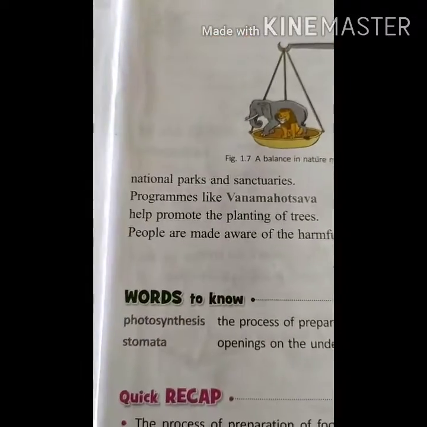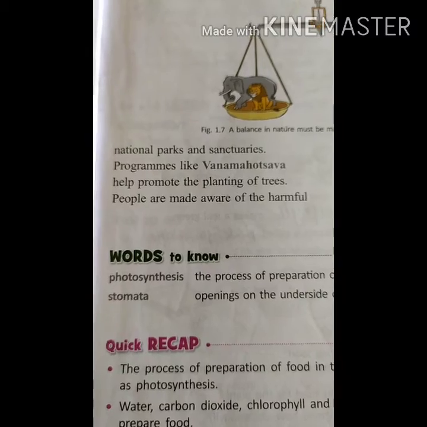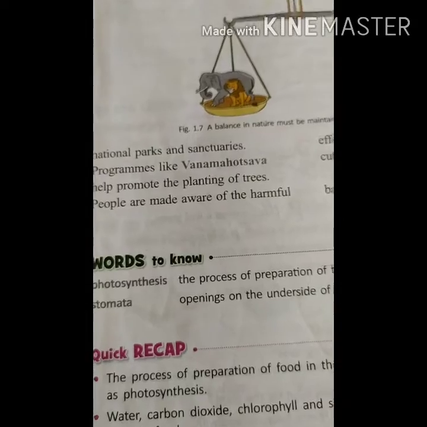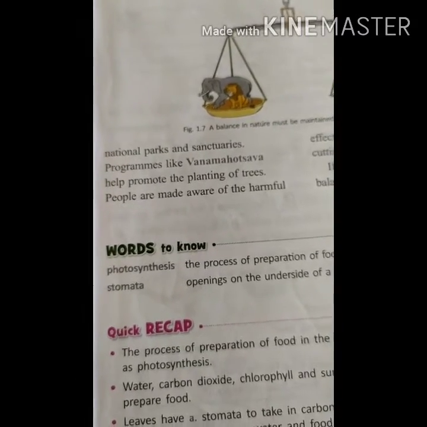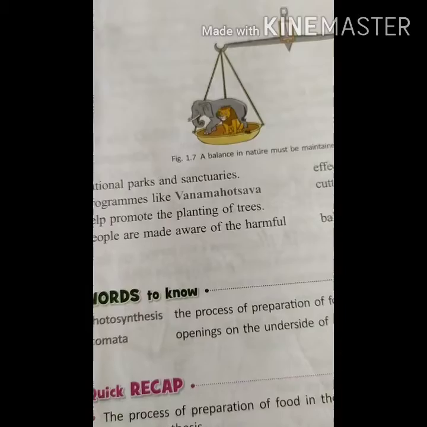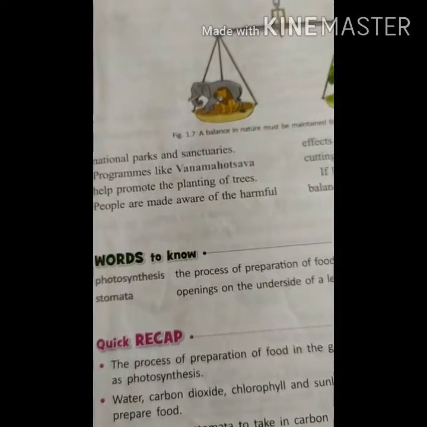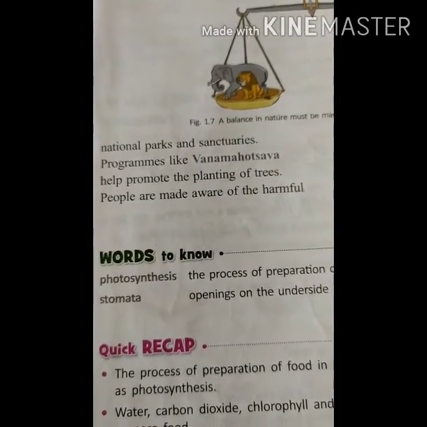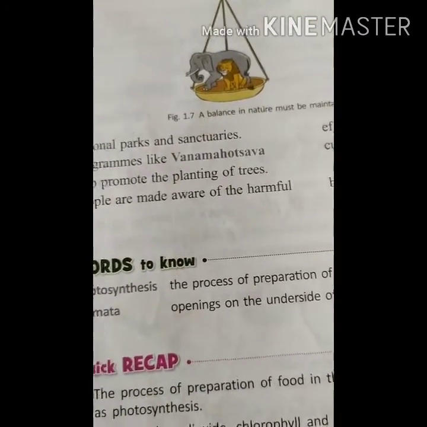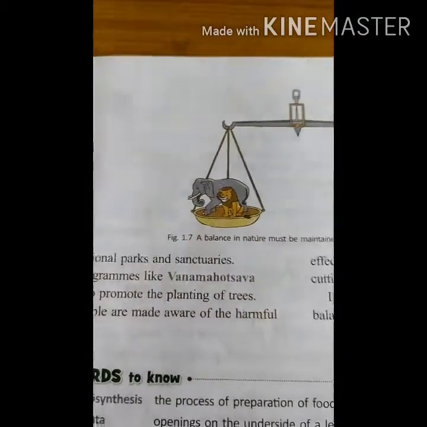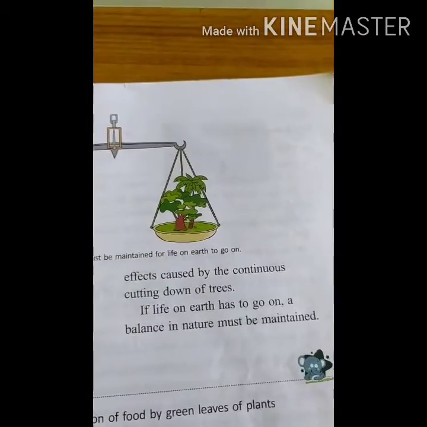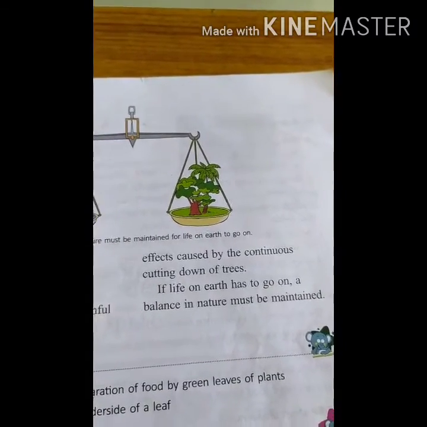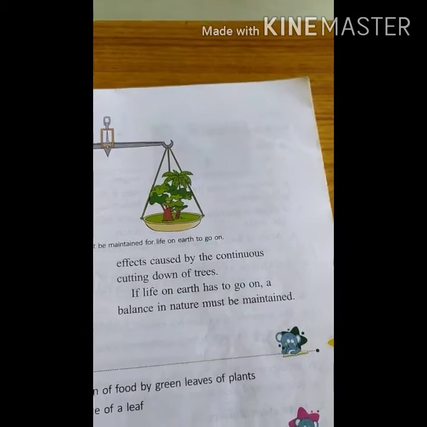Yes, programs like Vana Mahotsava help promote planting of trees. Not only Vana Mahotsava, even the Harita Haram of Telangana has been created, and we have to run this program successfully, because for the sake of protection of plants, we celebrate Vana Mahotsava days, right? Next, people are made aware of the harmful effects caused by the continuous cutting of trees. If life on earth has to go on, a balance in nature must be maintained.